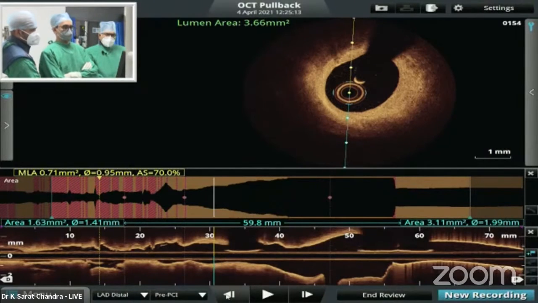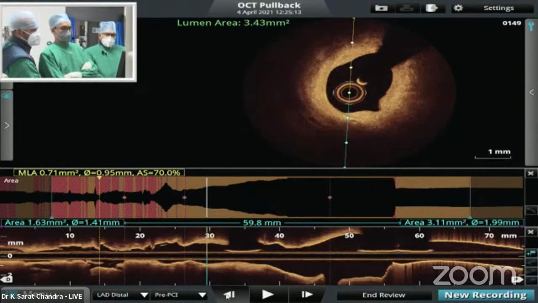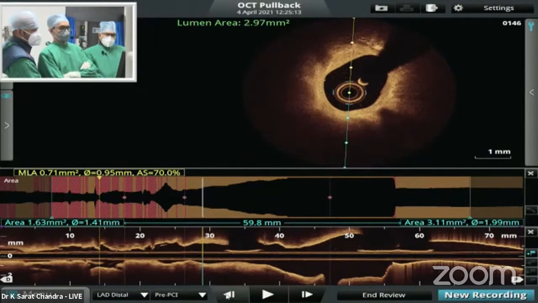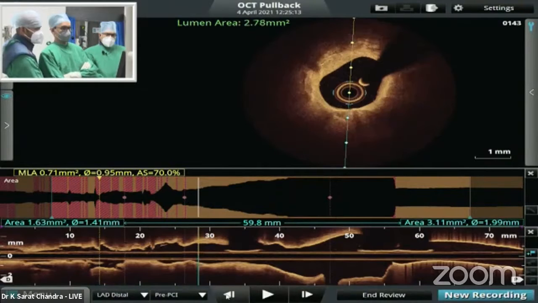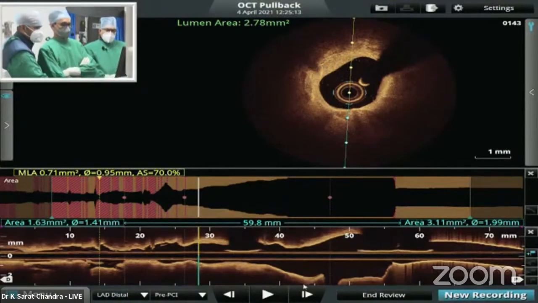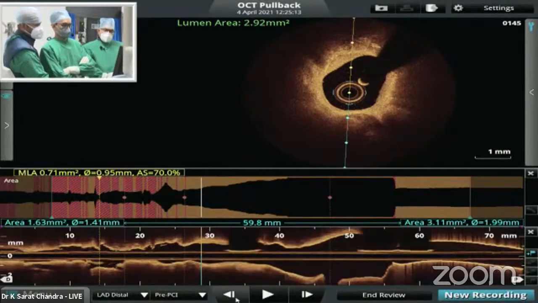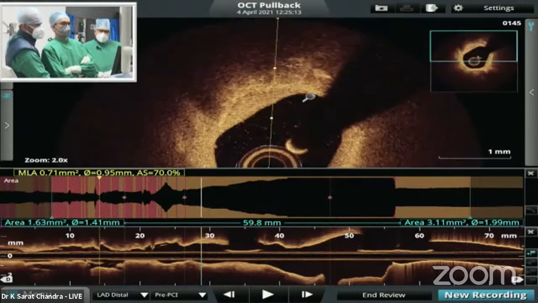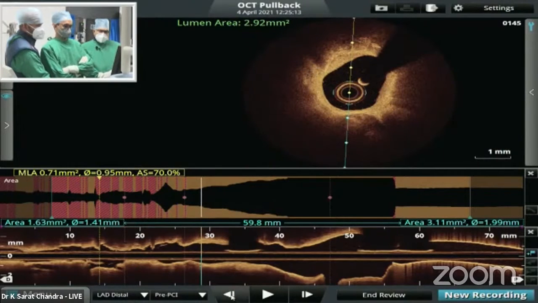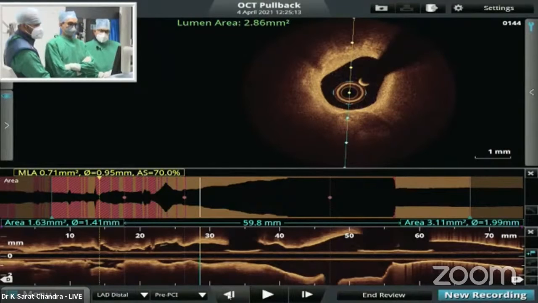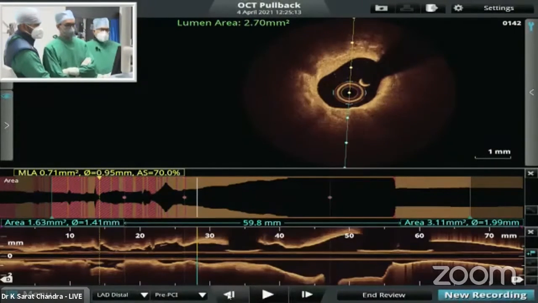Okay. Keep coming. You can see areas of spotty calcification in between. You can see the cholesterol crystal also. If you go slightly back, this is a spotty calcification area. Then you can see along the guide wire, there is a cholesterol crystal, that whitish line. That indicates high proneness for ruptures, if you are seeing the cholesterol crystal, macrophages, spotty calcification. Just move distally.